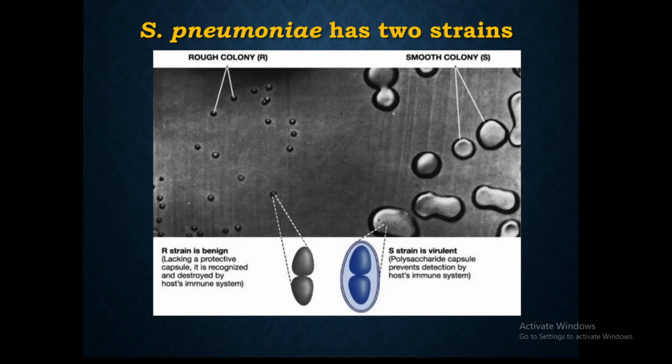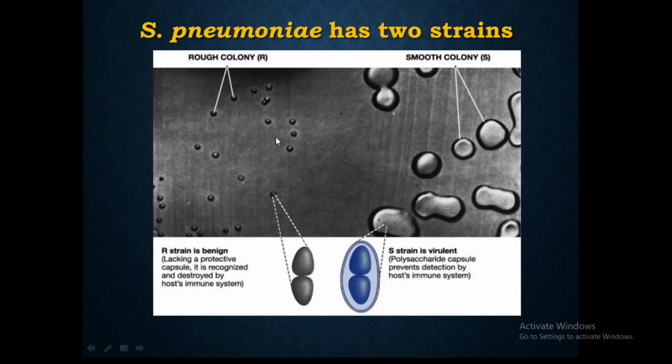Which means it is the same bacteria, but it has two altered forms. One is the R strain, another is the S strain. R and S are given because of their appearance. R stands for rough strain, S stands for smooth strain. The R strain has a rough appearance of the colonies. On the plate you can see here, these are the colonies on the bacterial medium, where the colonies of these bacteria appear rough compared to the smooth strain.